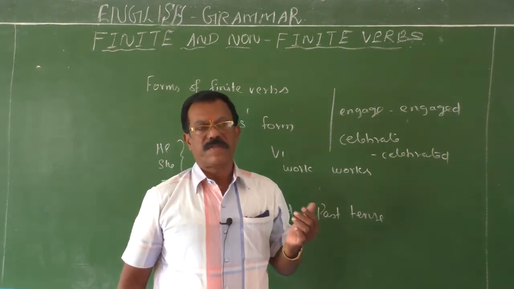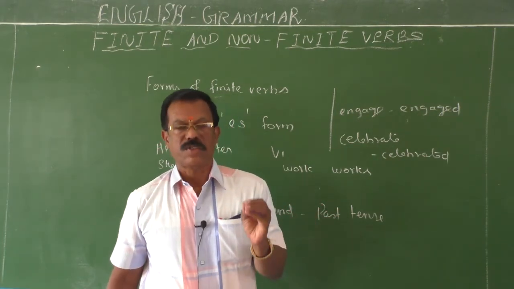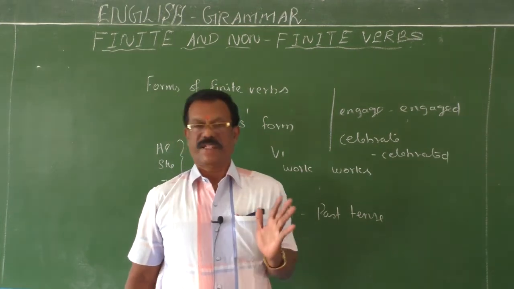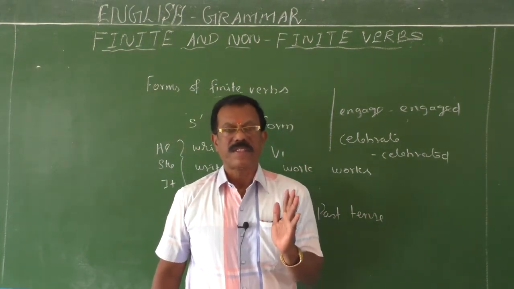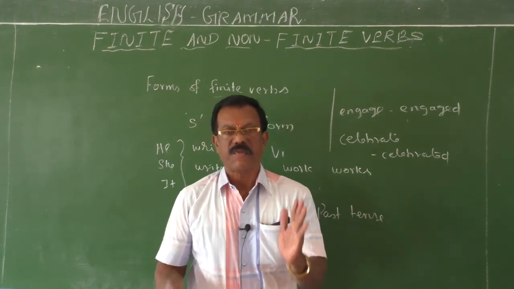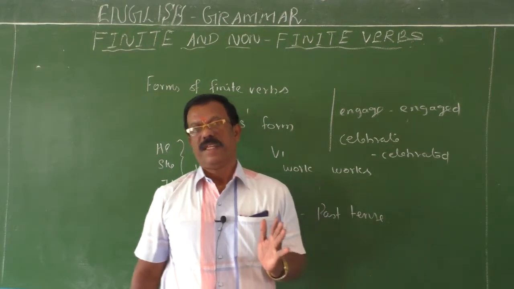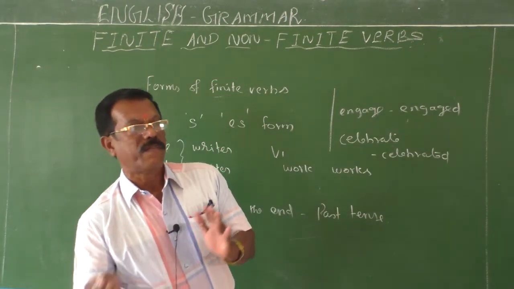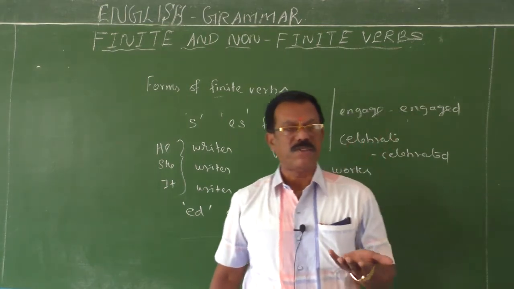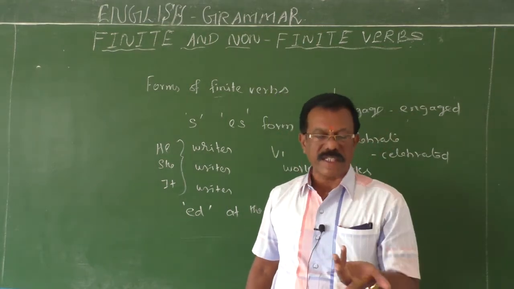So finite verbs are used with the subject. They have a definite relation with the subject. All finite verbs have a subject in the sentence. If the subject is singular, the finite verb is also singular. If the subject is plural, the finite verb is also plural. And what is the second feature of a finite verb? It also shows the tenses.